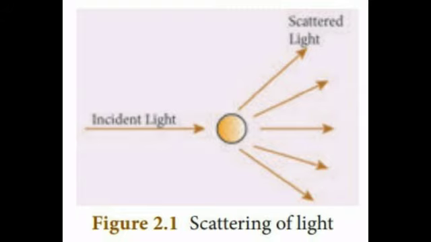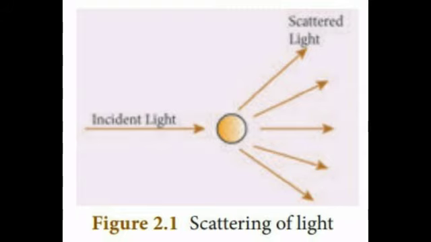Scattering of light. When sunlight enters the Earth's atmosphere, the atoms and molecules of different gases present in the atmosphere refract the light in all possible directions. This is called scattering of light. In this phenomenon, the beam of light is redirected in all directions when it interacts with a particle of the medium. The interacting particle of the medium is called a scatterer.